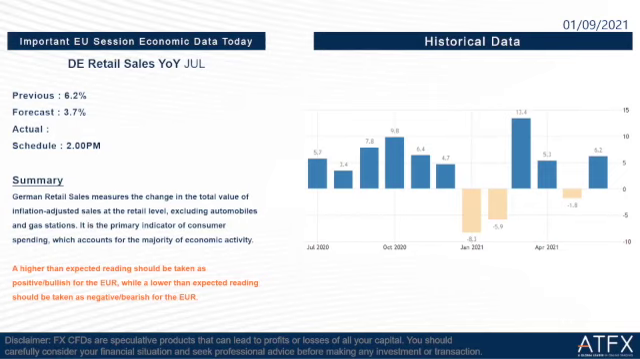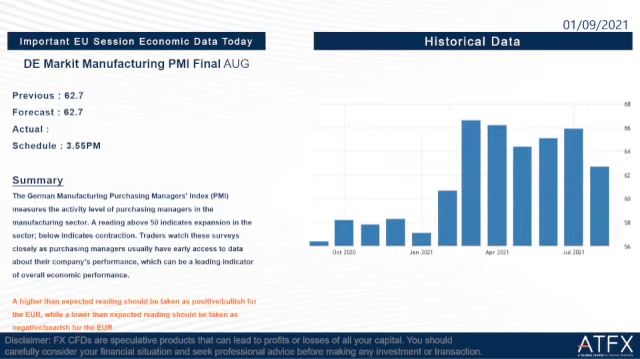Okay, so if higher than expected, the reading should be taken as positive for the euro dollar, while a lower than expected reading should be taken as negative for the euro dollar. Okay, so we go to the next one. So Markit manufacturing PMI final August. So the previous is 62.7, forecast also the same, 62.7, and we will know the actual at 3:55 later in the afternoon. Okay, so a higher than expected reading should be taken as positive for the euro dollar, while a lower than expected reading should be taken as negative for the euro dollar.